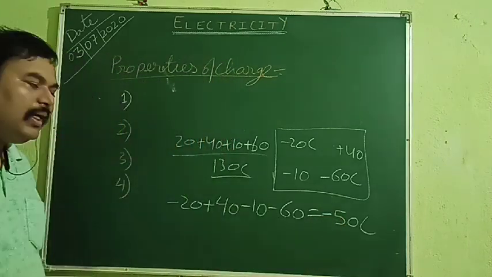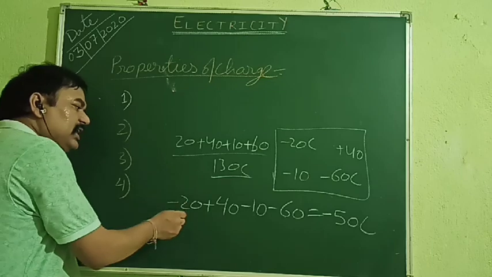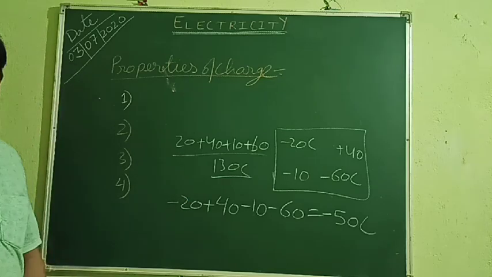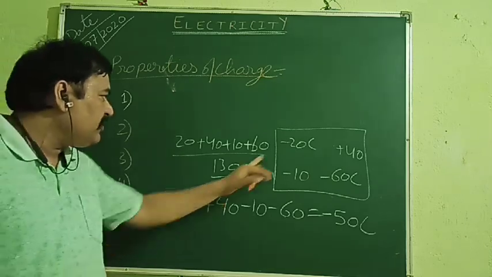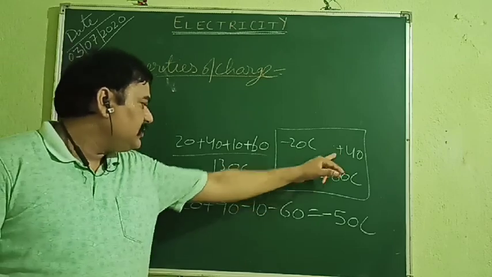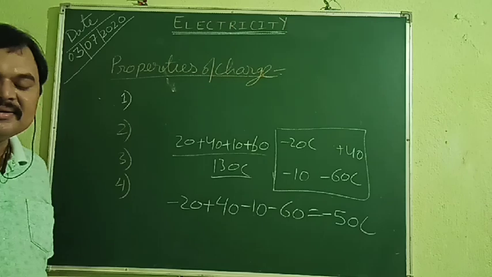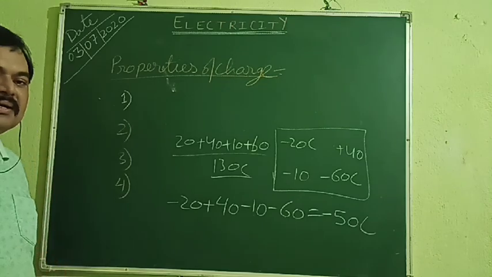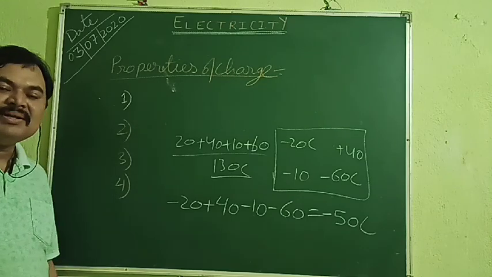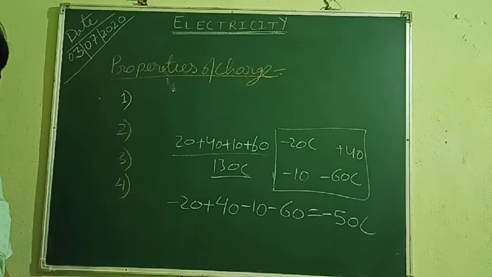Now, this is called algebraic sum. When we add the quantities by considering their sign, then it is called algebraic sum.